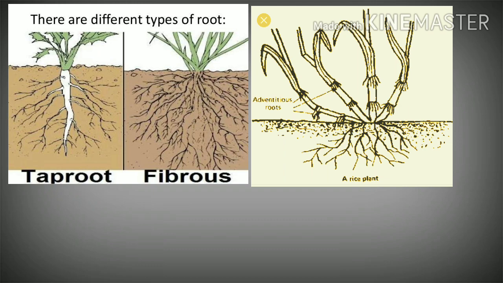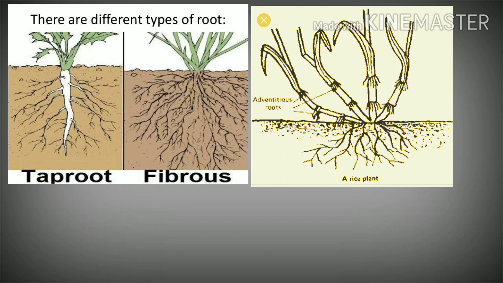But as you can see in the third diagram, adventitious roots differ from the other two in that they are born from any part of the plant body other than the radicle. Adventitious roots are not formed from the radicle of the embryo, and these roots can be formed from any part of the plant body such as the root, stem, leaves, etc.